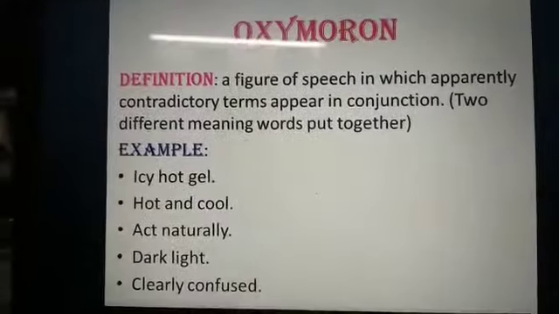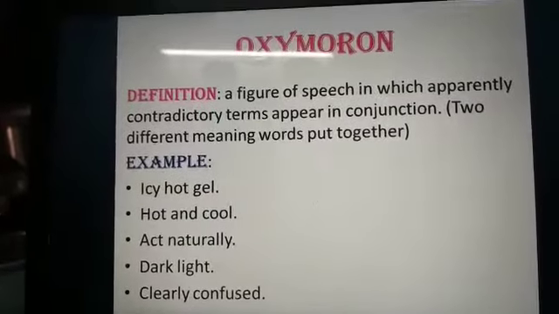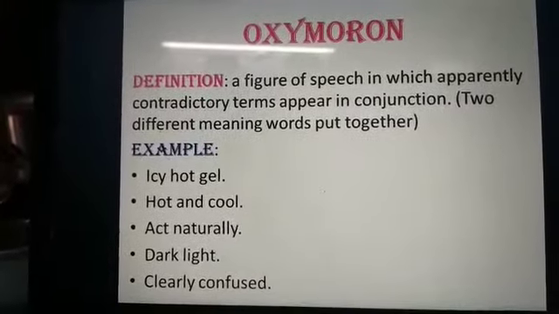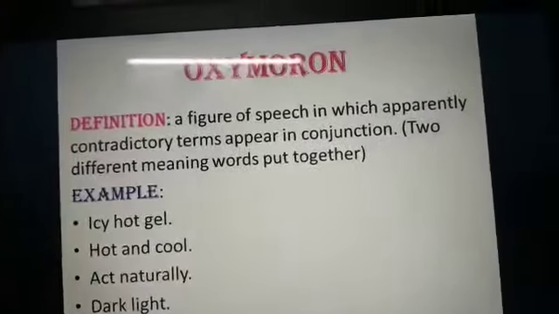Next is oxymoron. Oxymoron is a special kind of figure of speech where you're using two contradictory words together. For example, if I say icy hot gel, hot and cool, act naturally. So this figure of speech is oxymoron.